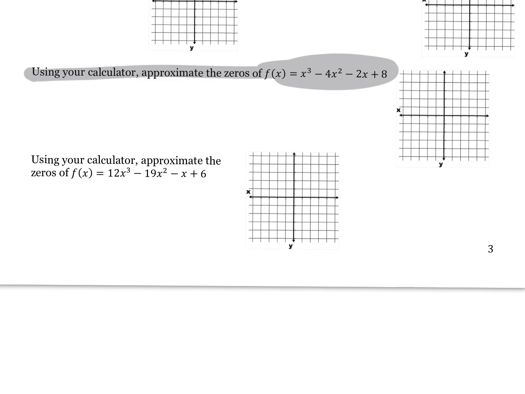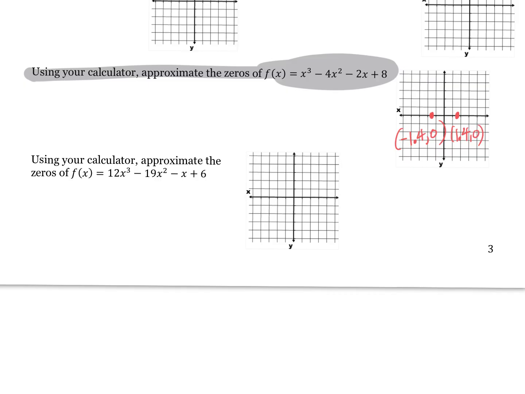Negative 1.4. Okay, negative 1.4, you guys, let's put that on our graph. We're at negative 1.40. We've got to go find my other zero, so I'm going to do the same thing: second calc or second trace, zero. I've got to do that left bound and right bound for each of my zeros. You guys, if you're struggling with that left bound or right bound, please raise your hand. I will be right over.